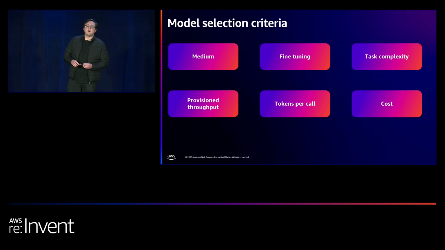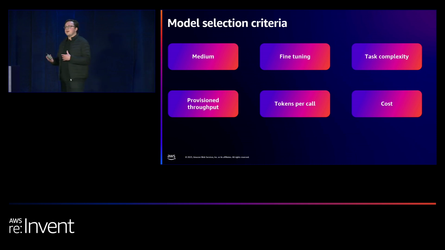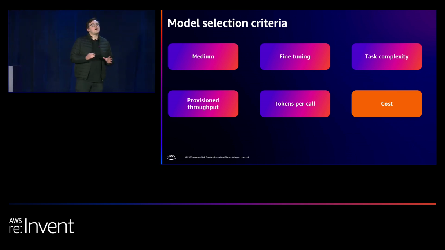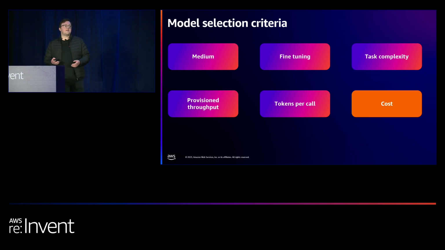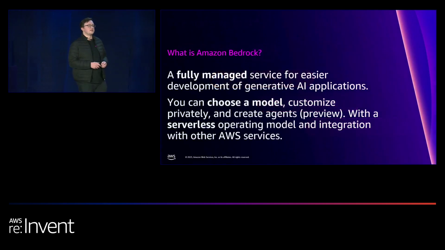Tokens per call. This is really how much text do we need to use during the generation of our content, and also when it comes to RAG applications, how much text are we searching? And then finally, and most importantly for a free game, cost. This is going to be our main driver of selecting a model today, because cost is the key way we're going to scale the application. I'm going to come back to which one we're going to choose when we actually start to look at the code, but they're the criteria we're going to look at.